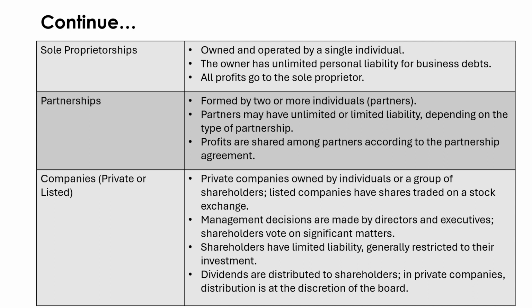Companies, private or listed companies. Private companies are owned by individuals or a group of shareholders, whereas listed companies have shares traded on a stock exchange. They have the right to issue shares in the stock exchange. Management decisions are made by directors and executives. Shareholders have voting powers on significant matters. Shareholders have limited liability, generally restricted to their investment. Dividends are distributed to shareholders in listed companies, and in private companies, distribution is at the discretion of the board.